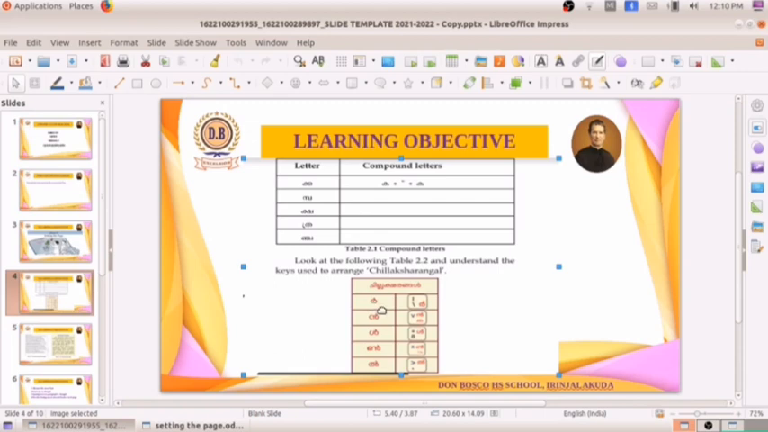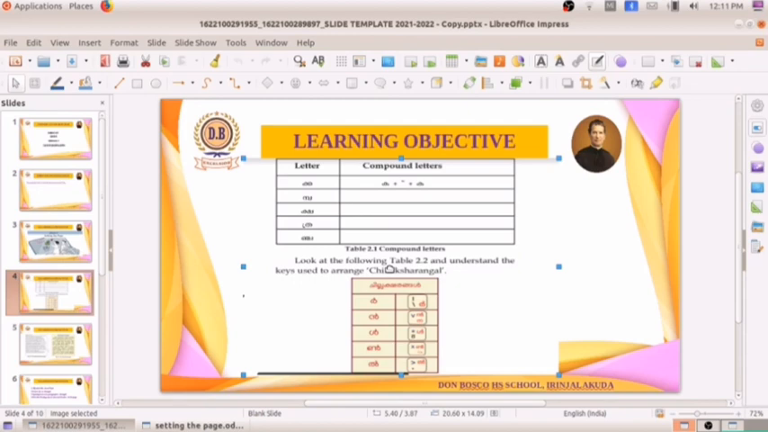You will get Ir. And for getting N, we have to select this option in the keyboard. And for getting L, we have to select here. You can go through this table and you can get the Chillaksharangal. In a single click we will be getting the Chillaksharangal. So just to keep in mind, I have explained this. You can refer to it in the textbook page number 21 also.